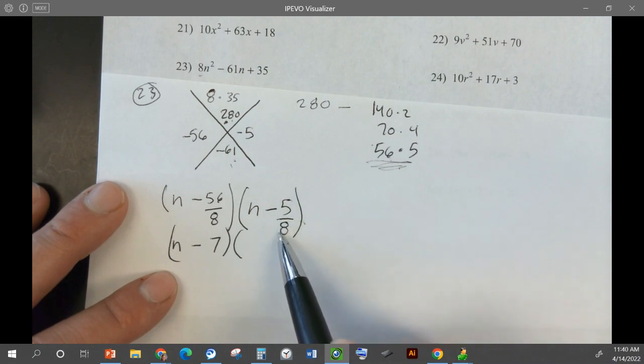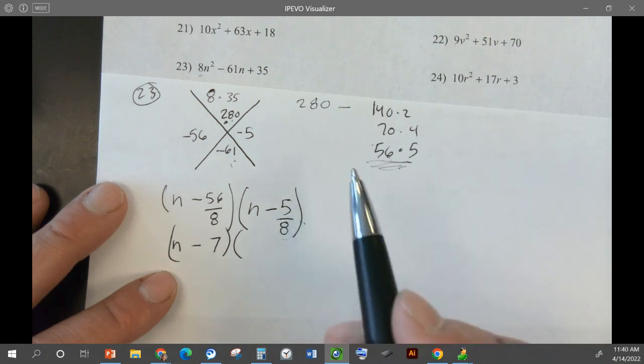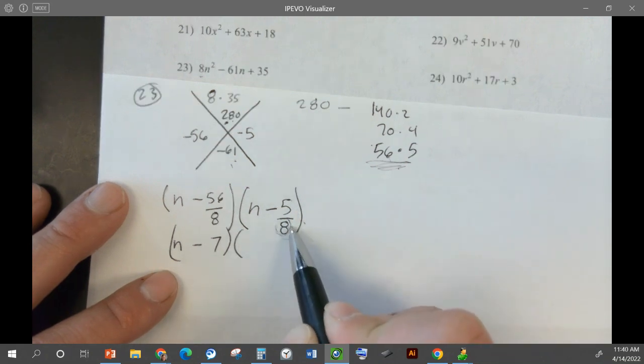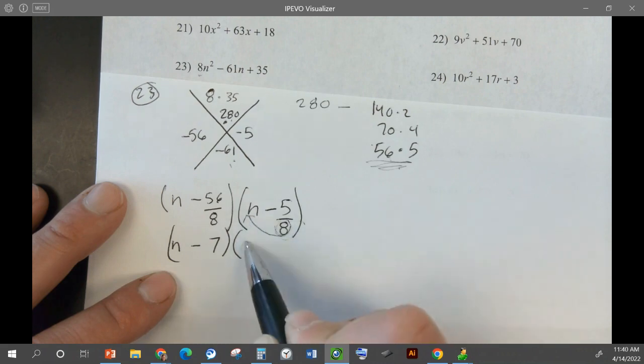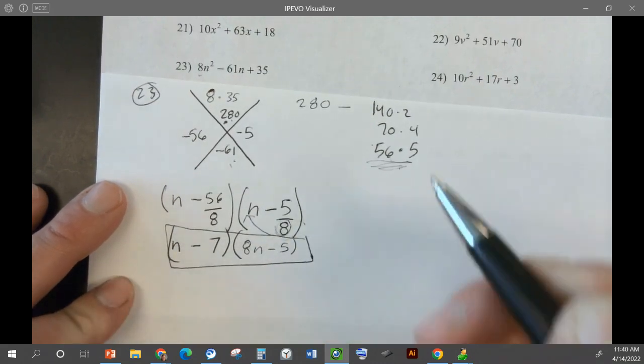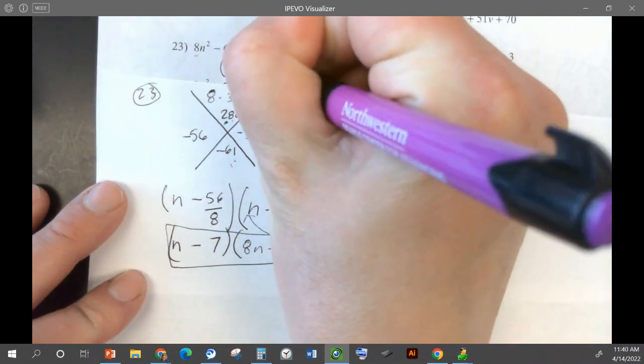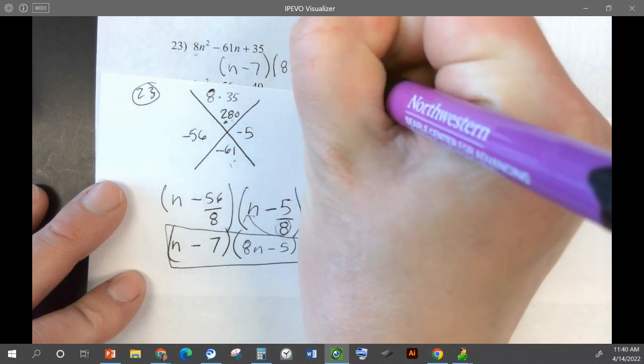I'm kind of slow because I'm not very good at multiplication. Okay, so then, can we simplify negative 5 over 8? No. Right, you're right. So we can't. So we just take the 8 and move it up in front. So 8n minus 5. And then that is our answer. So 23, the answer is n minus 7, 8n minus 5.